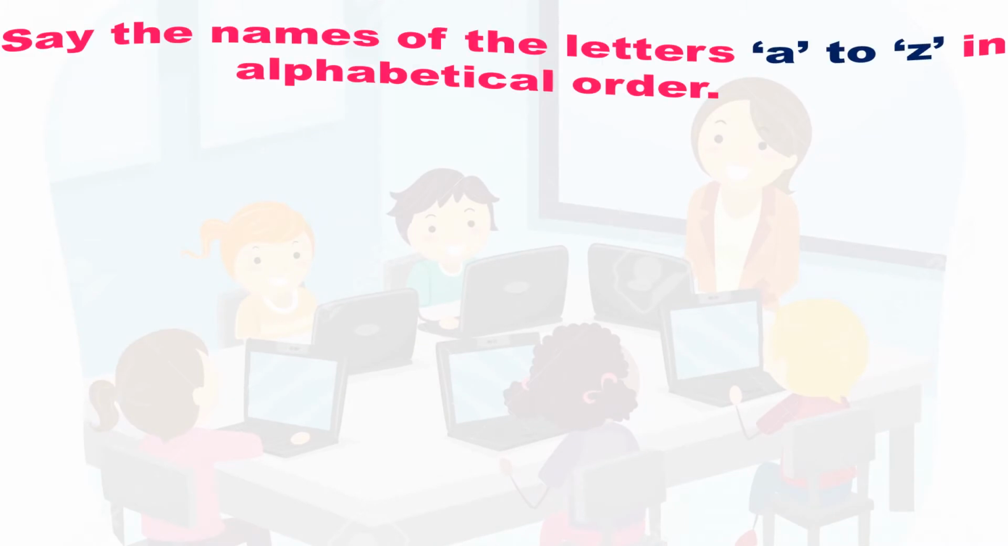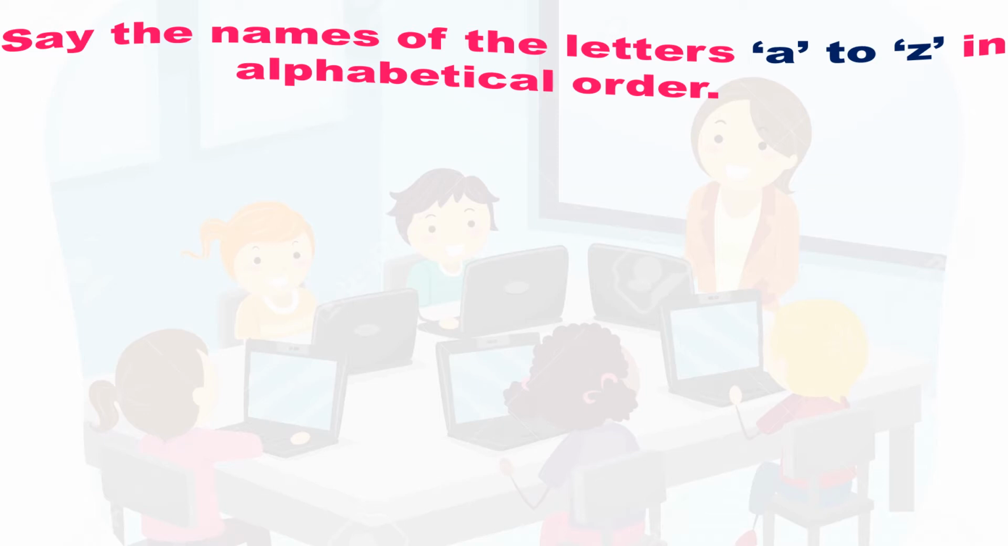Next activity. What is the next activity? I'll read it for you. Say the names of the letters A to Z in alphabetical order. Just now we have read all the letters. We have read it from the chart. Now we have to say it. Okay. How to say it in alphabetical order?